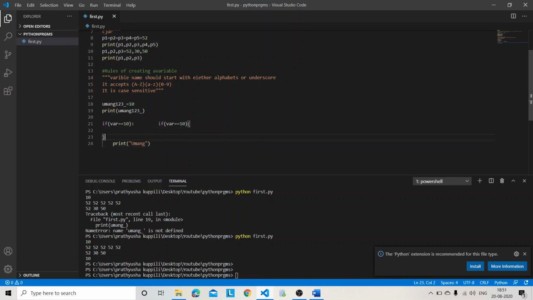It says that within the braces which you have written, that will be the block of the code. But now coming to Python, you should give the colon, and then you should give some space to tell Python